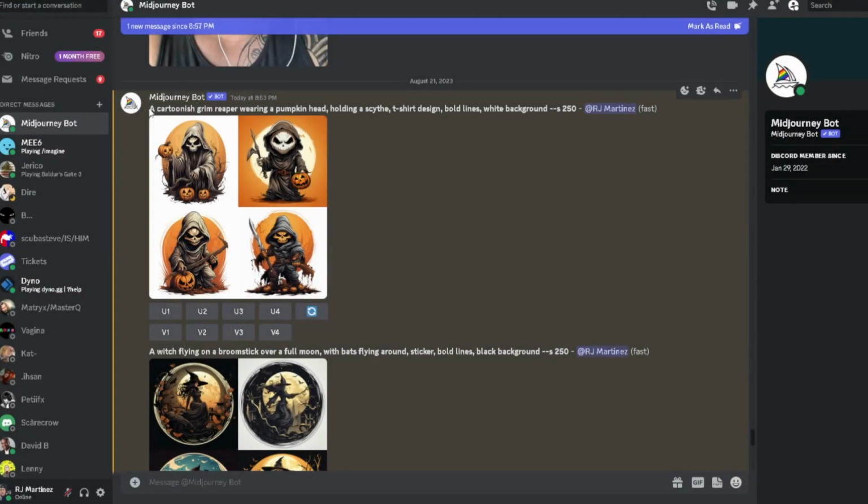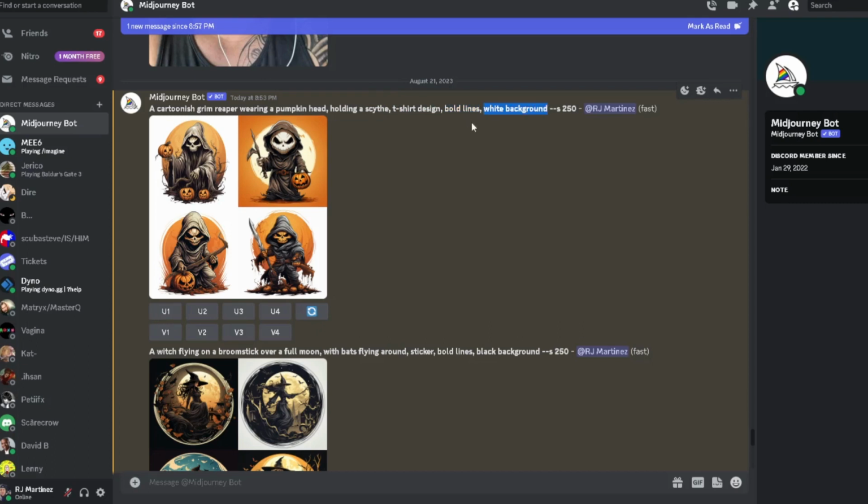So the first prompt was a cartoonish Grim Reaper wearing a pumpkin head. So it did as best as possible, kind of made it with the pumpkin head. It did pretty good, actually, right? Look at this. Even with this one right here, it did a skull, it gets the idea, right? And it's creating different ideas, which is really cool. Holding a scythe, and I put right here at the end, t-shirt design, bold lines, white background.